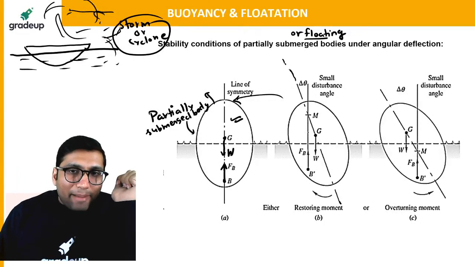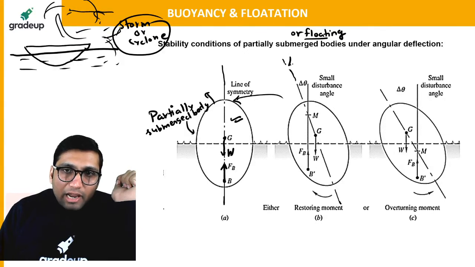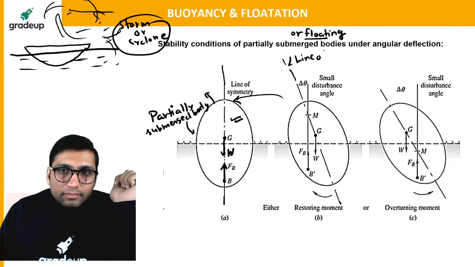So when this happens, what will happen? Basically, this is the center line. This is the line of symmetry, let's say. So the line of symmetry will change now. The line of symmetry will also get displaced.